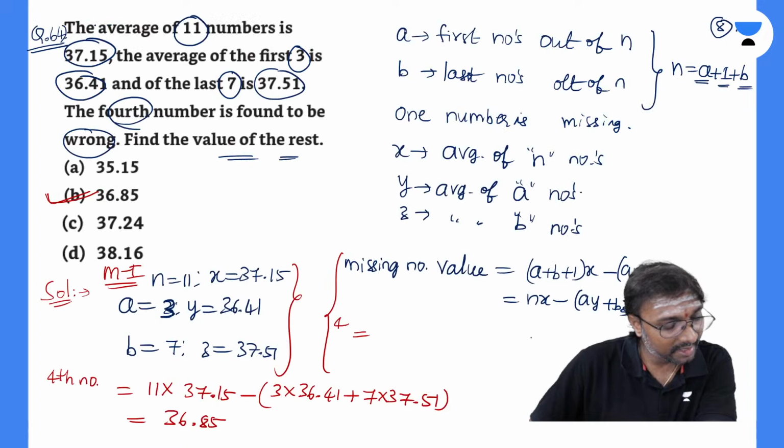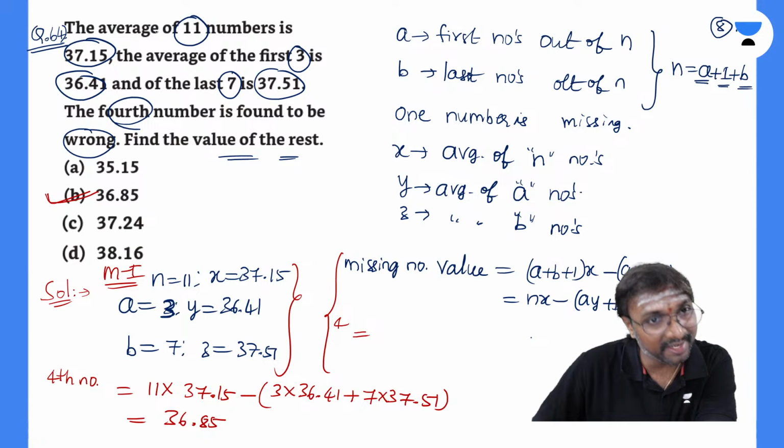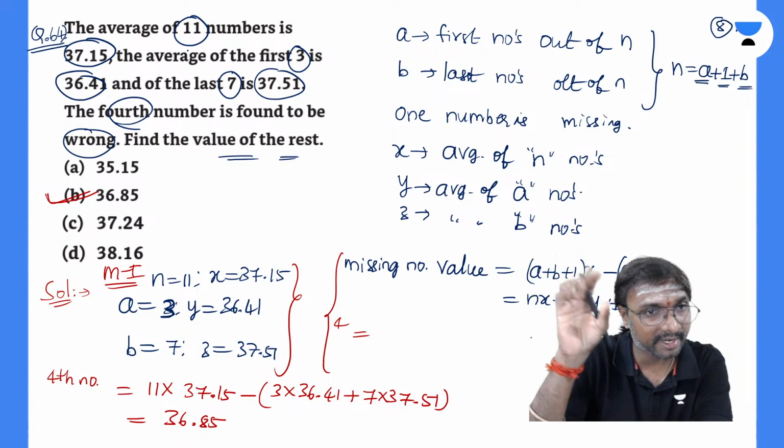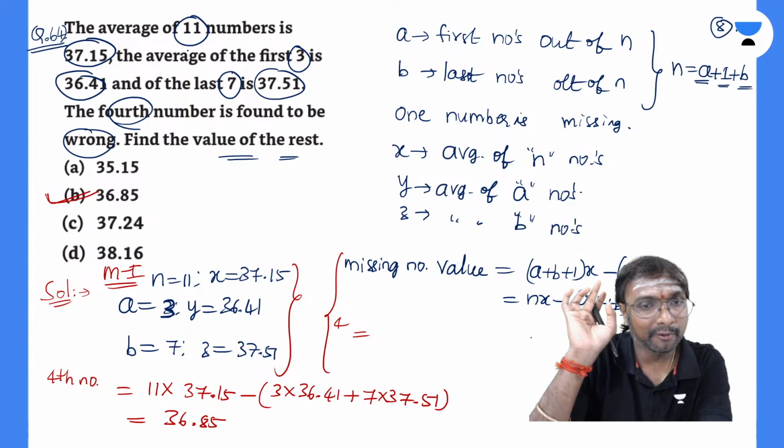No. See Abhijit, that number is wrong. That is why its details are not given, Abhijit. That fourth number is which one? First three numbers are correct and the last 7 numbers are correct, and the fourth number is wrong. Okay, the fourth number is wrong.